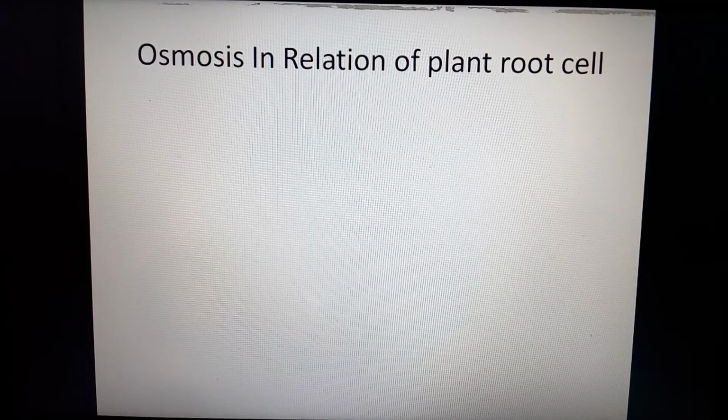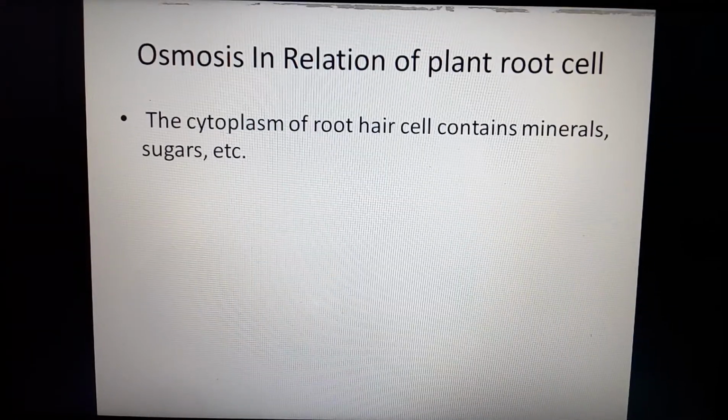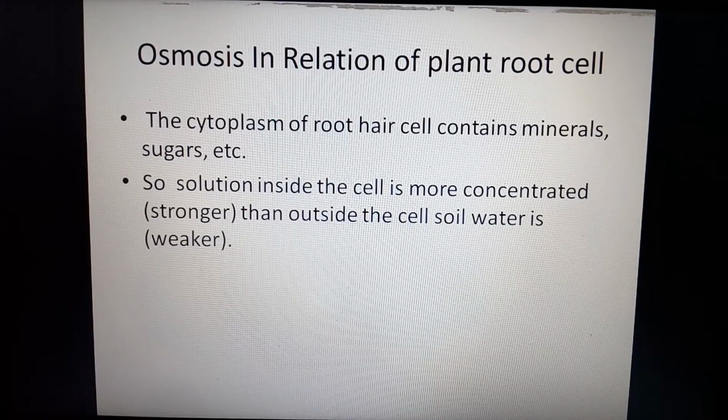Osmosis in relation to plant root cells. The cytoplasm of a root hair cell contains minerals, sugar and other cytoplasmic content. So the solution inside the cell is more concentrated. It is hypertonic compared to the water present in the soil.